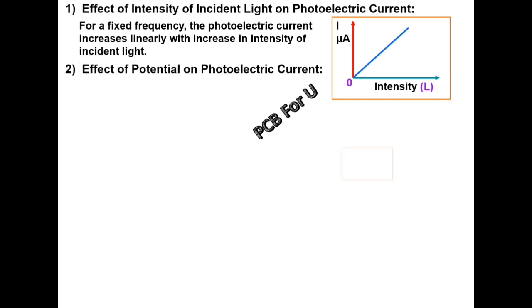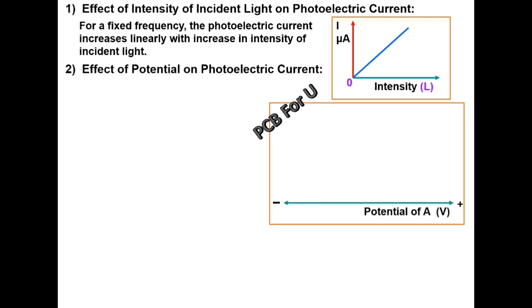Effect of potential on photoelectric current. The graph is like this: along x-axis anode potential in volts, and along y-axis current in microamperes. For a particular intensity I1 and another intensity I2, we can get two similar graphs starting at the same point. Because intensity is directly proportional to current, I1 is less than I2.